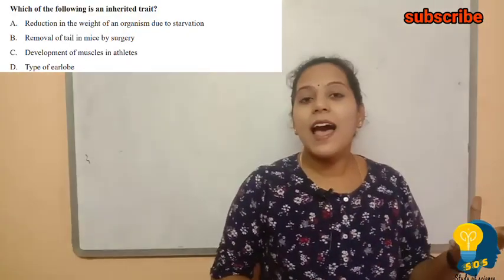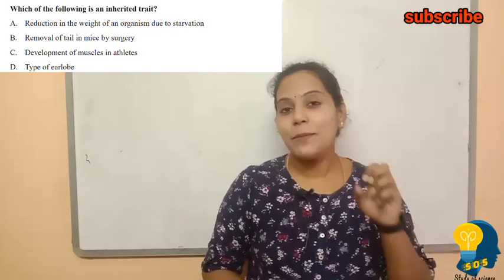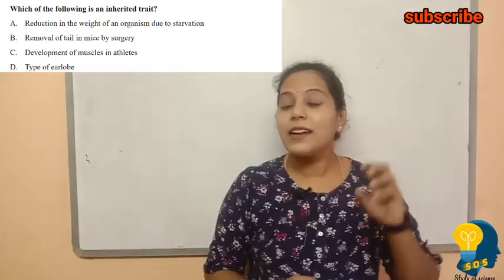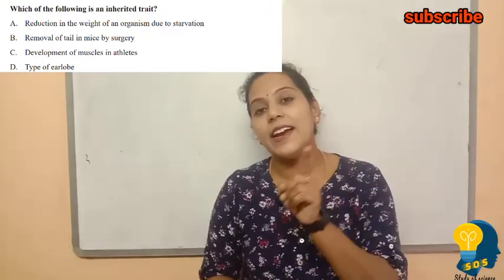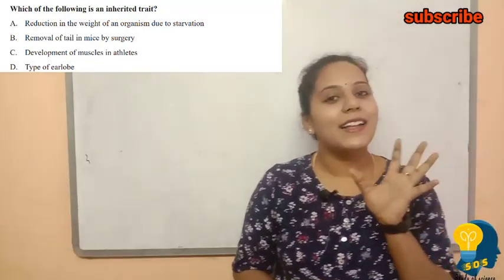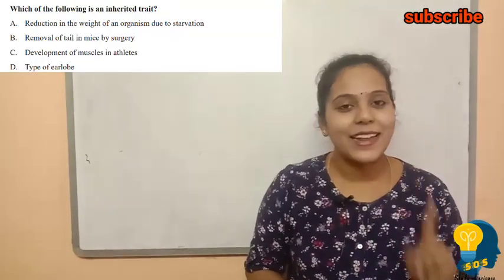If the parents have the free earlobe, then the progeny is also born with the free earlobe. This is happening because of the control of genes. So here the type of earlobe is considered an inherited trait because it will pass from one generation to another generation. So the correct answer is option D.